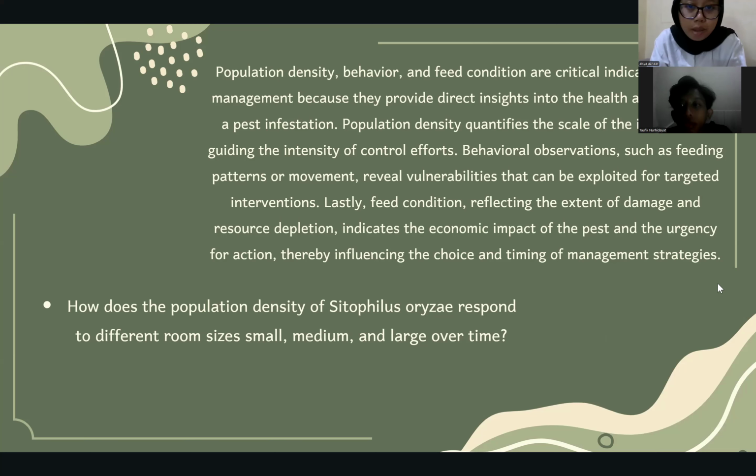Population density, behavior, and feed condition are critical indicators in pest management because they provide direct insights into the health and impact of a pest infestation. Population density quantifies the scale of the infestation, guiding the intensity of control efforts.